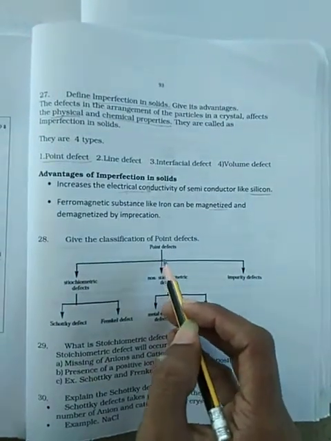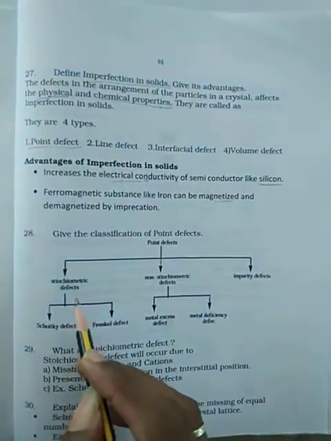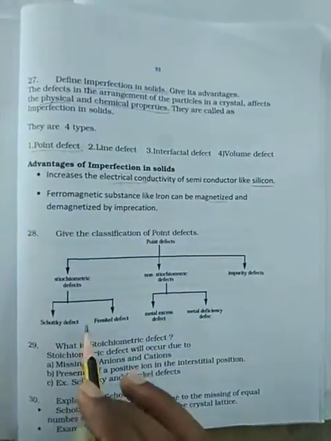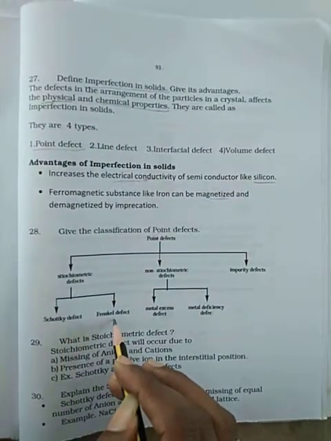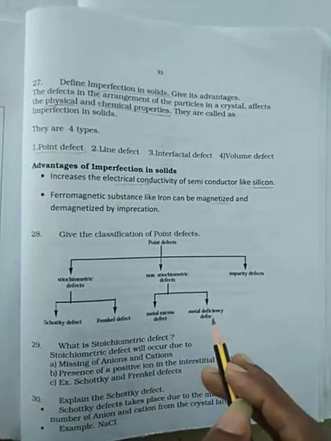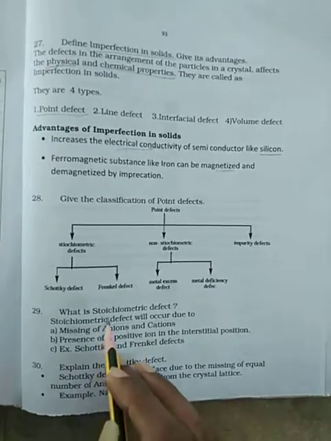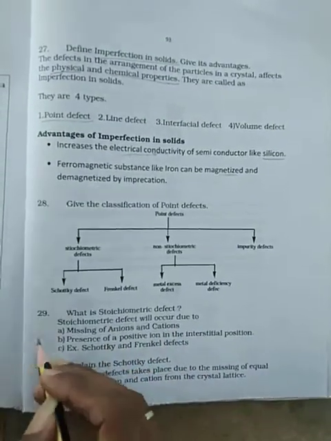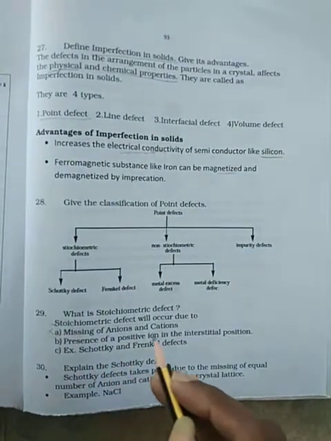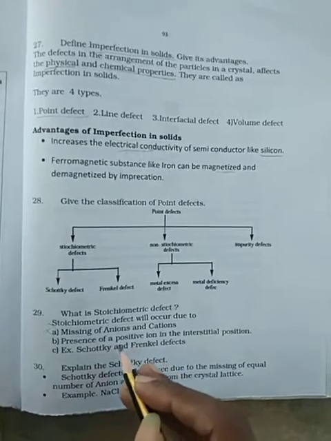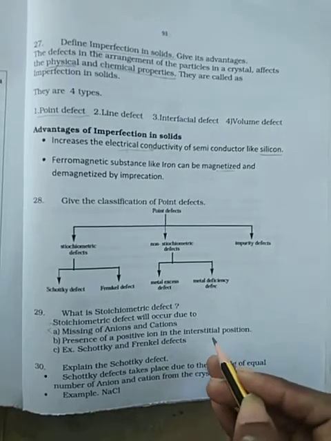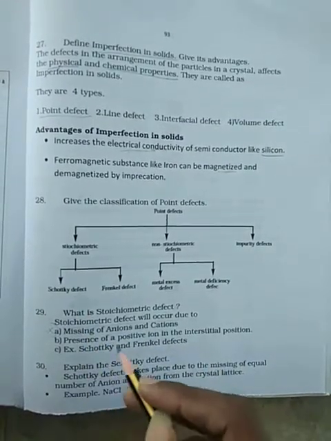The point defect is based on three types: stoichiometric defect, non-stoichiometric defect, and impurity defect. Stoichiometric defect has two subdivisions, Schottky defect and Frenkel defect. Non-stoichiometric defect is the metal excess defect and metal deficiency defect. What is meant by stoichiometric defect? There is missing of an equal number of anions and cations from their positions, or presence of a positive ion in an interstitial position. Examples are Schottky and Frenkel defects.